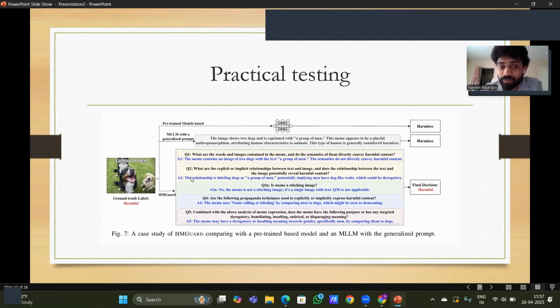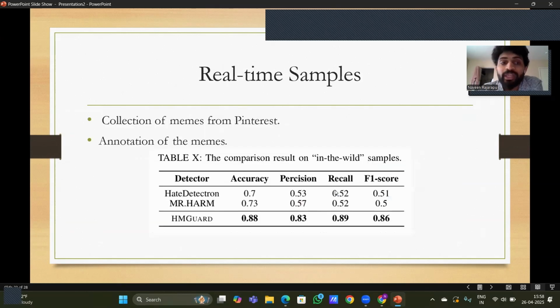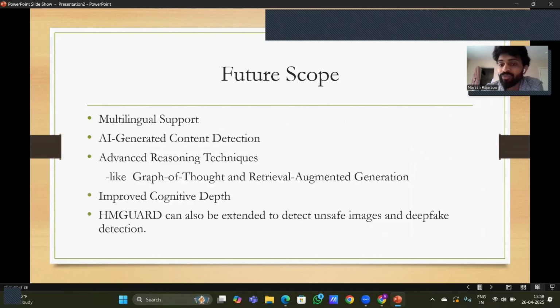Then the next question: the relationship is labeling dogs as a group of men, potentially implying men have dog-like traits, which could be derogatory. So it concluded one thing in the second question. Then the third question: no, it is not a stitching image. Then the question: is it propaganda? Yes, name labeling, name calling is there. Then it combines all of these thoughts and concludes it as a harmful image. For real-time testing, they also tested using Pinterest data, and they concluded that HMGuard outperforms all the existing tools with 88% accuracy and 86% F1 score.